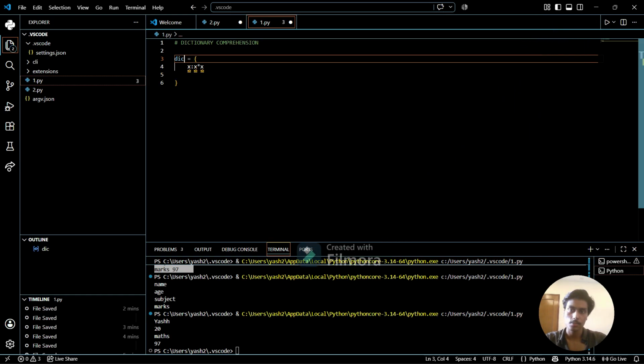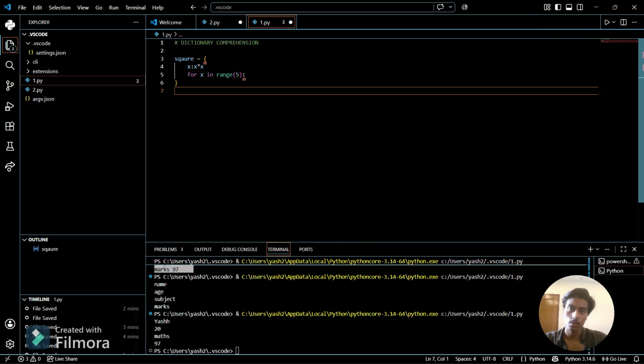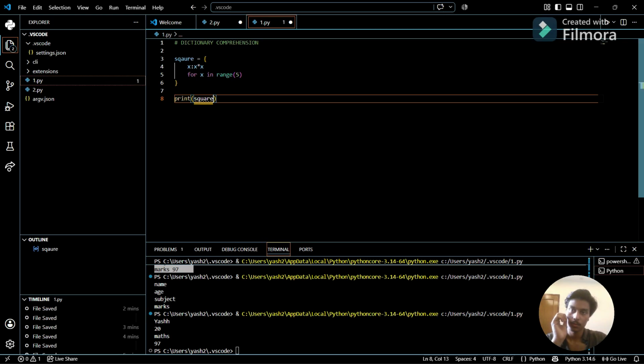So let me change the name here, square. For providing a value to x, I am using for x in range up to 5 here, so that is fine. Now we don't have to give a call, so it's a basic natural instinct for using a for loop. So if I print square here, we have a spelling error in the square, but don't worry, let's see the logic.